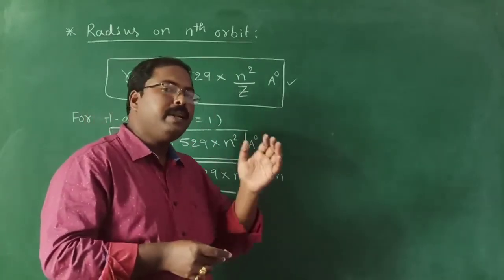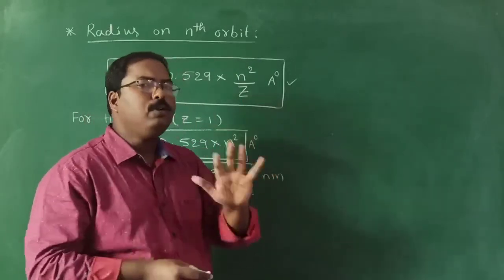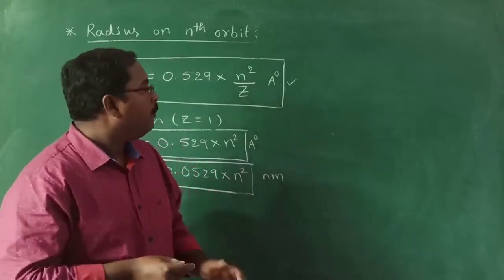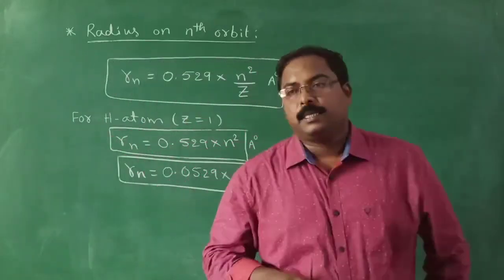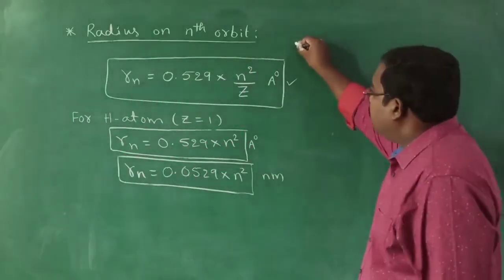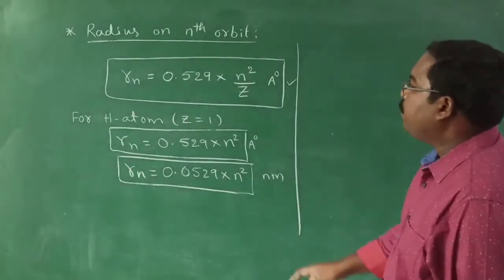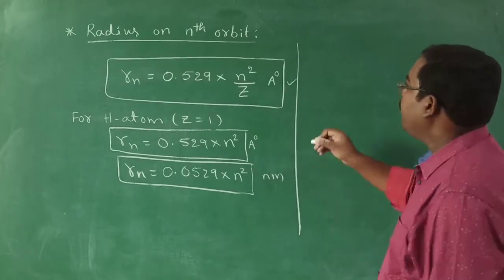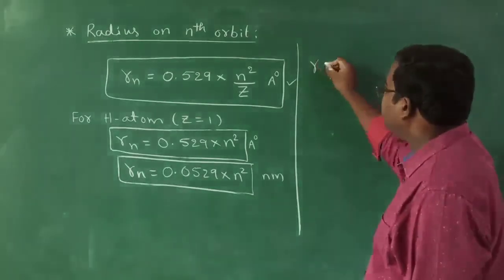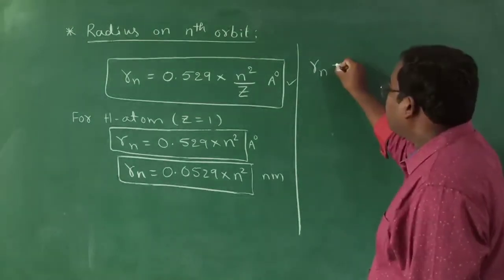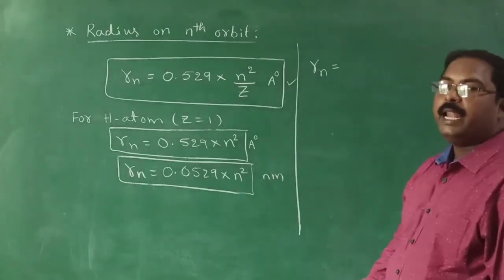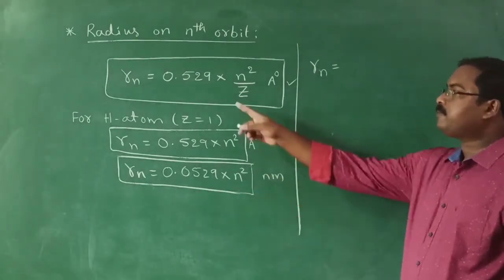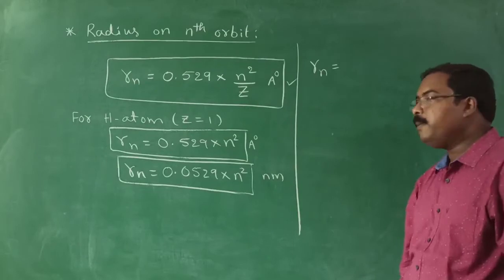The options are given in meters, so convert them into meters. Got it? Before copying all these, remember one thing: from where we got this 0.529. After derivation, Bohr gave a formula to calculate the radius of the nth orbit. The formula given by him is